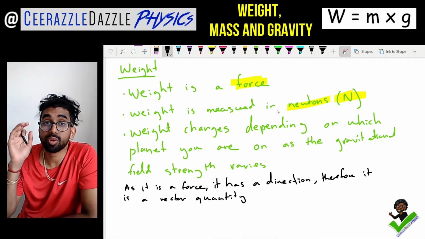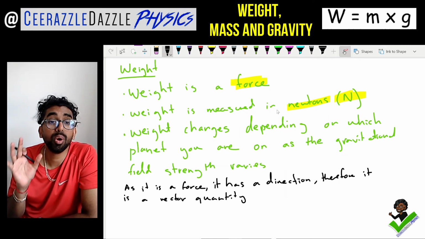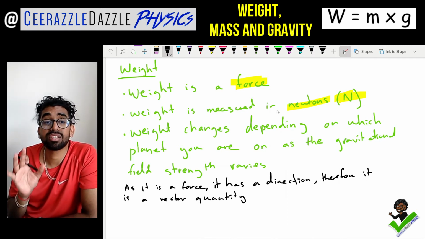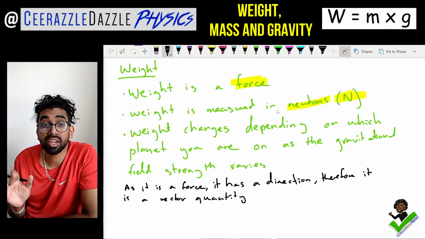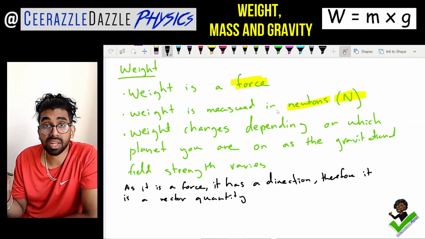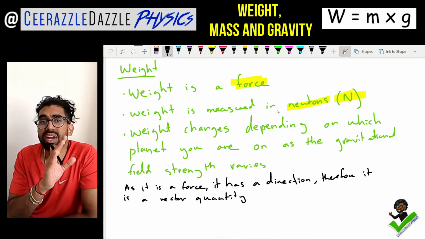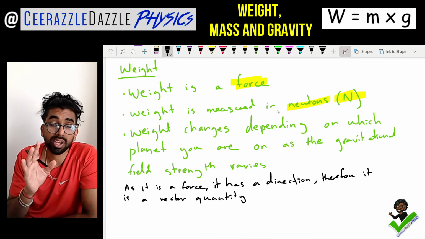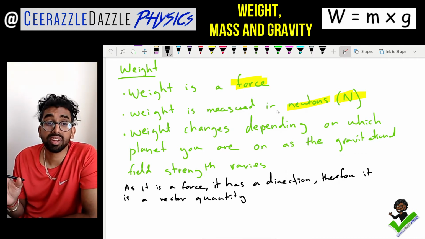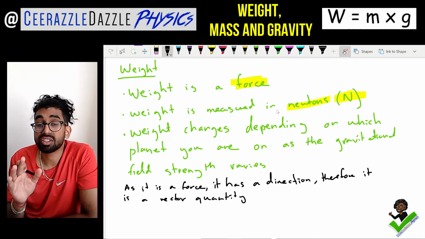Your weight will change depending on which planet that you are on, as the gravitational field strength will vary. So your weight will change if you go to different planets. Not the same as the mass, your mass remains constant, but your weight will change depending on which planet that you are on.